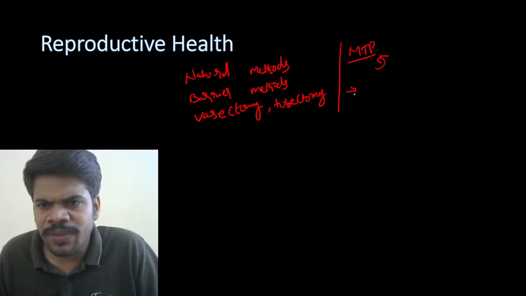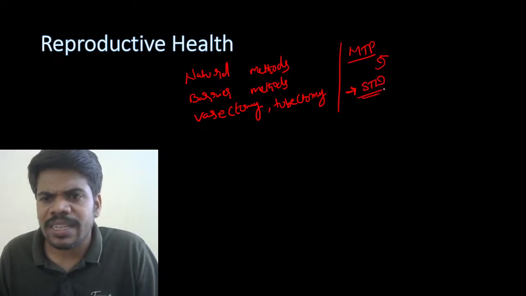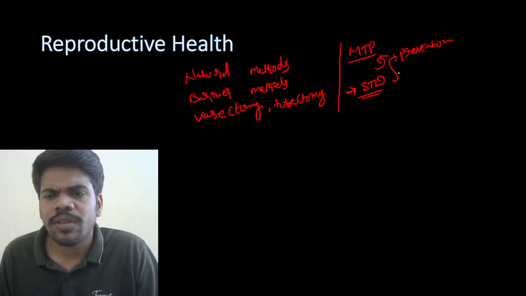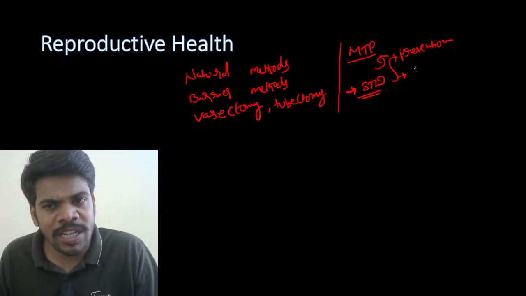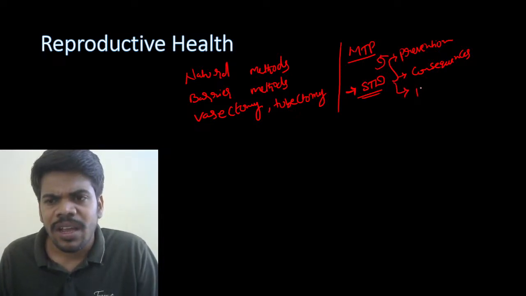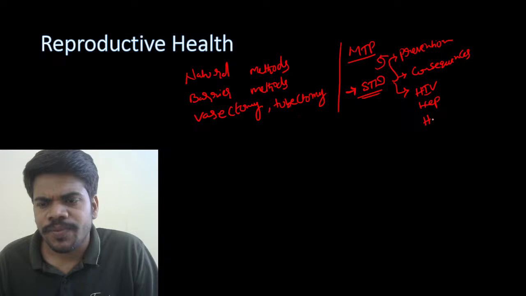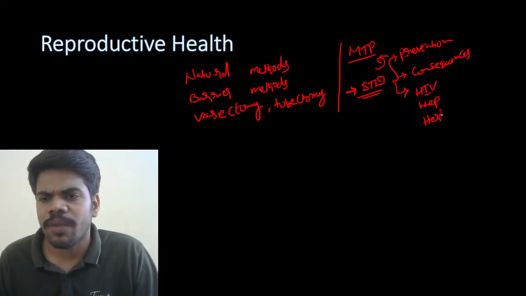What is that? Along with this, STDs. STD is very important. STD prevention, and how to prevent the STDs, and STD symptoms, consequences, types of STDs. In that, incurable STDs are there: HIV, AIDS, hepatitis, and syphilis, herpes.